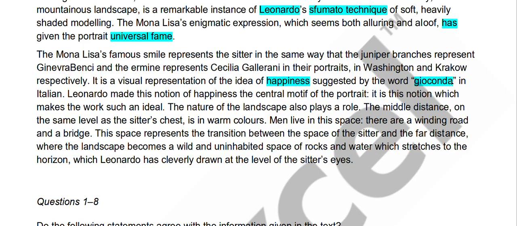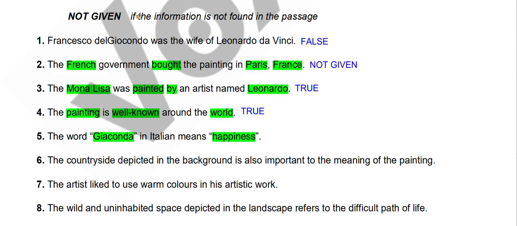So yes, Gioconda in Italian means happiness. So for this, our answer should be true. So one more thing, because of these three trues, we will check our answers later, but I am like 100% sure that these three answers will be true.